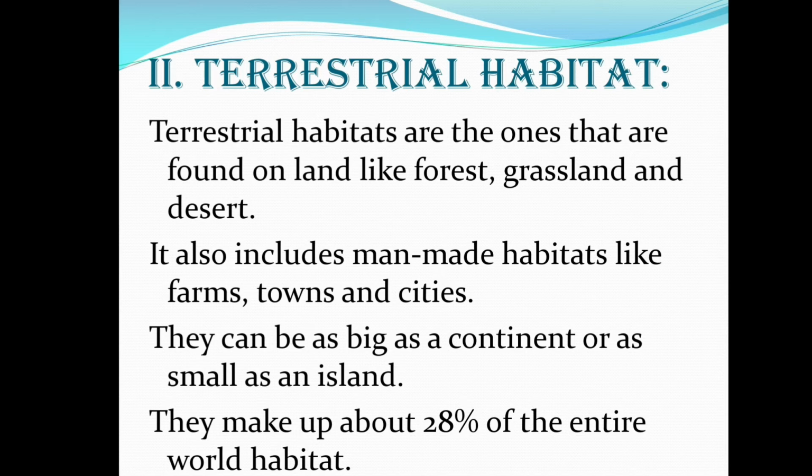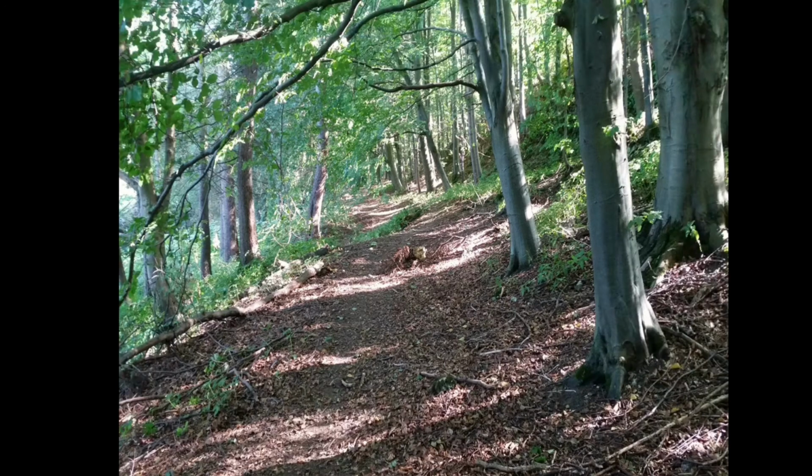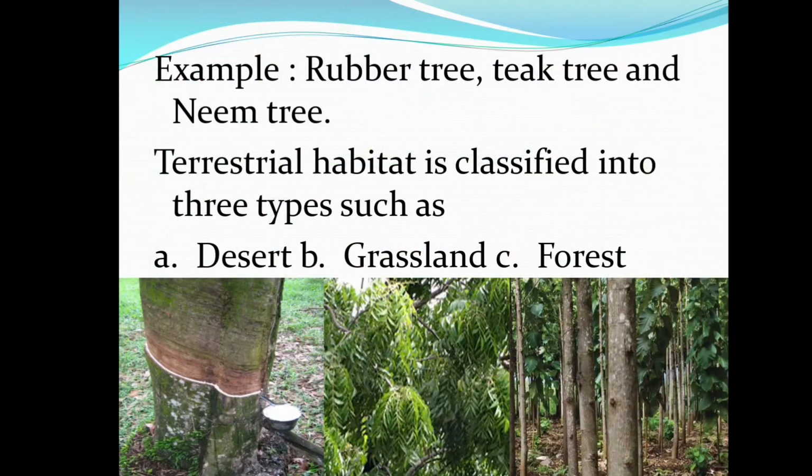So terrestrial habitat includes land. For example, forest, grassland, and desert all come under terrestrial habitats. Even man made habitats like farms, towns, and cities come under terrestrial habitats. Example plants: rubber tree, teak tree, and neem tree. Terrestrial habitat is classified into three types: desert, grassland, forest.